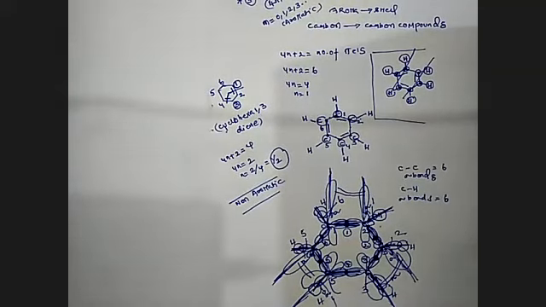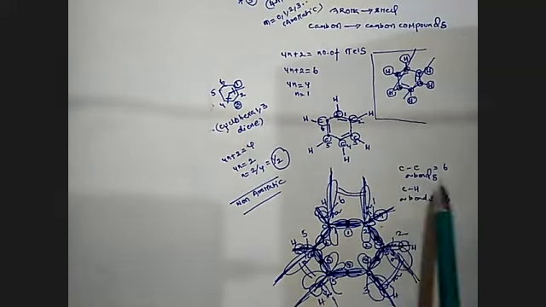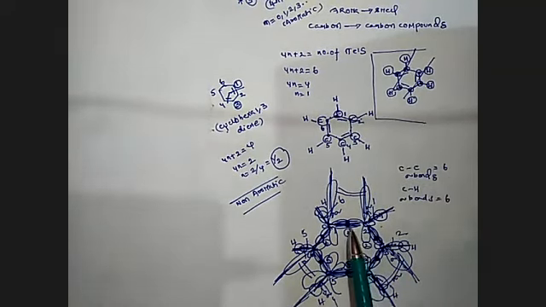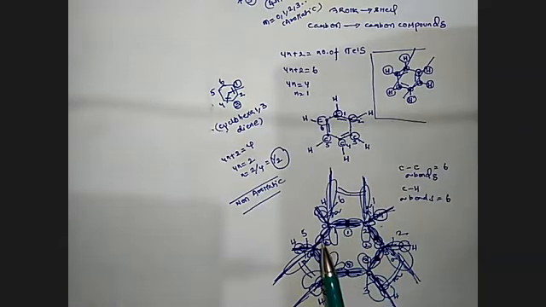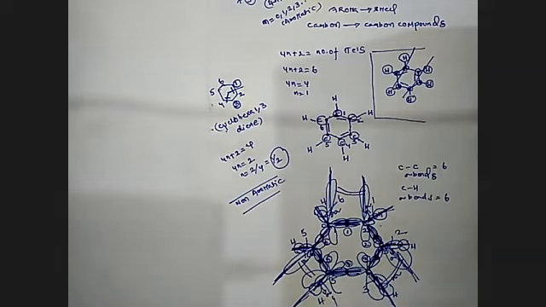Simple. How many sigma bonds are there? Carbon-carbon sigma bonds are 6: 1, 2, 3, 4, 5, 6. Carbon-hydrogen sigma bonds: 1, 2, 3, 4, 5, 6.